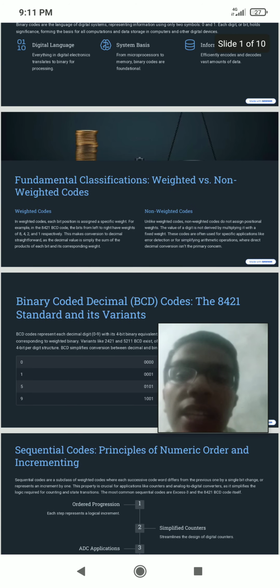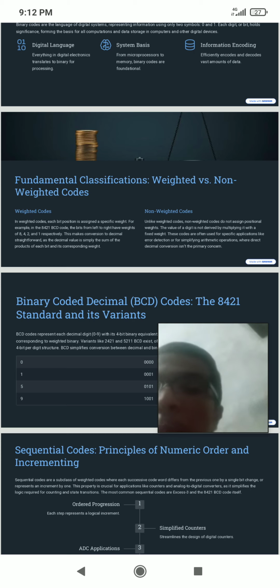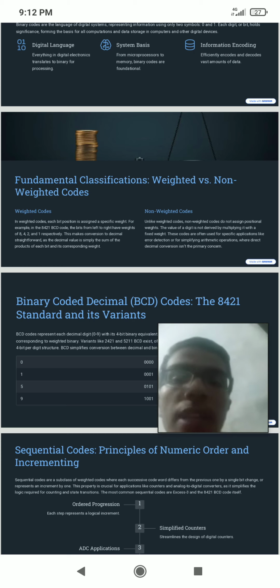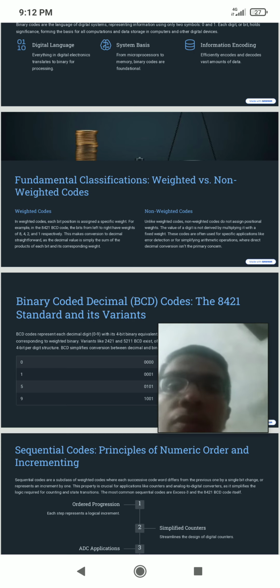Here there are differences between weighted codes versus non-weighted codes. In weighted codes, each bit is assigned a specific weight. For example, there are different codes: 8421 code, 6 2 minus 1 code, 8 4 minus 2 minus 1 code.